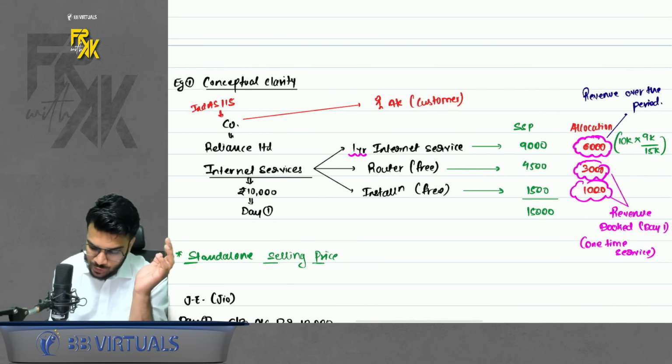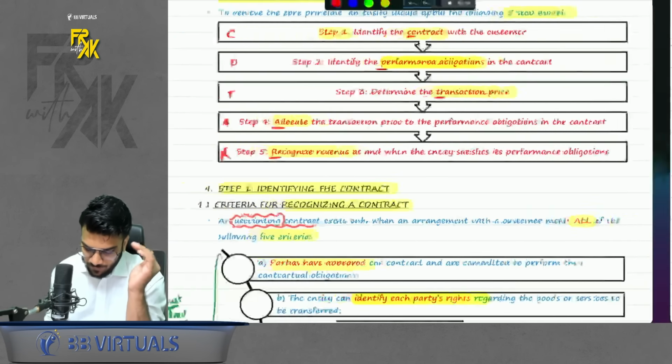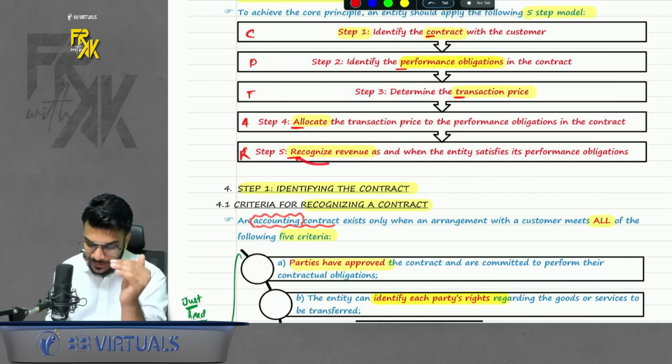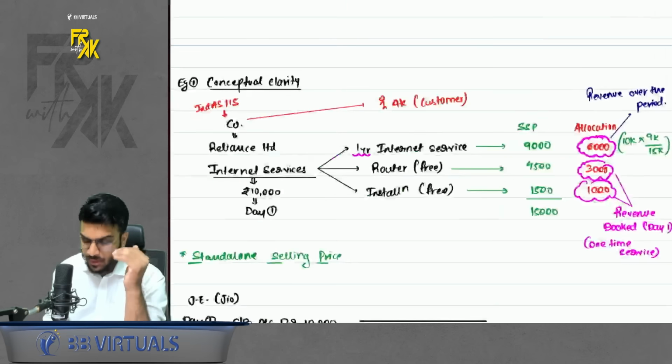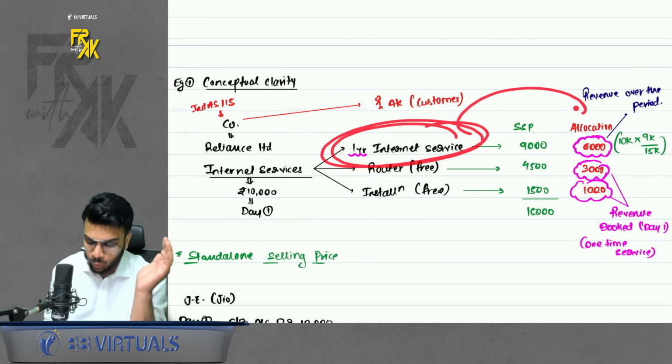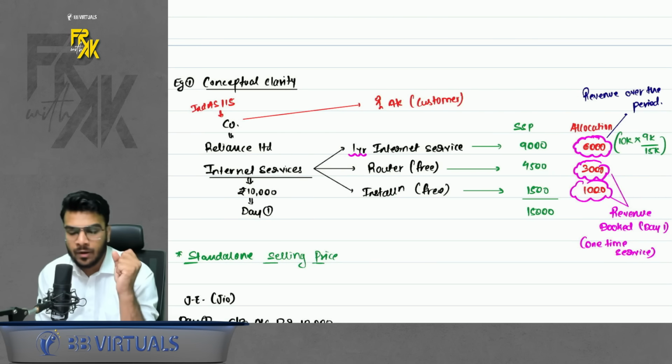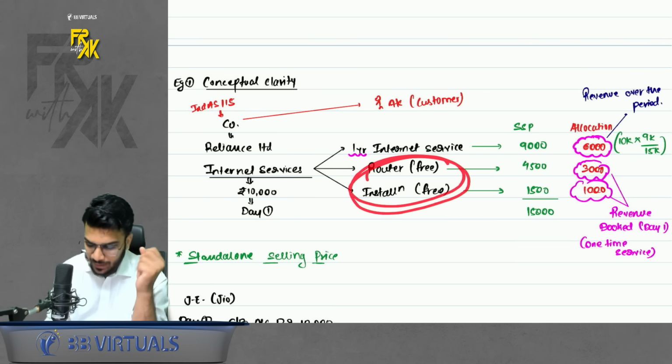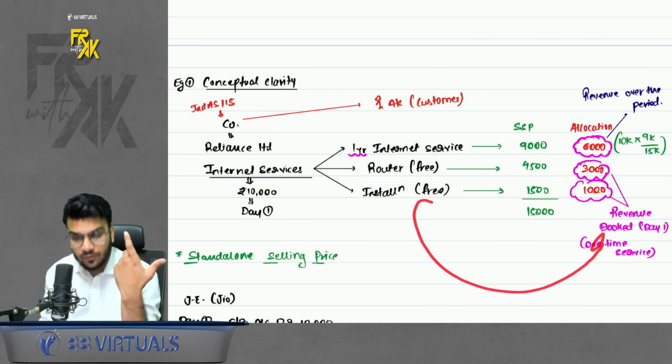We allocated in the ratio of SSP. And fifth was recognize revenue as and when entity satisfies the performance obligation. Now how was the obligation getting satisfied? This obligation was getting satisfied over a period of 12 months. So we booked the revenue over a period of 12 months. And these two obligations were getting satisfied in one shot. So we booked the revenue on first day only.